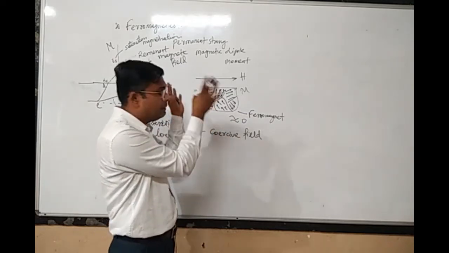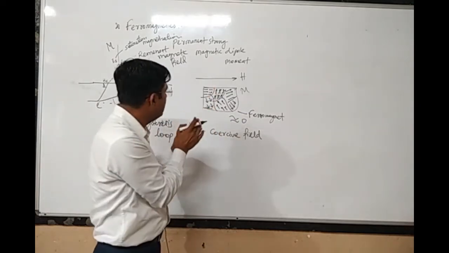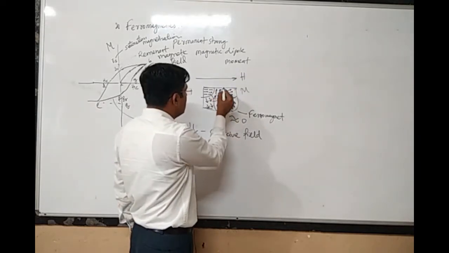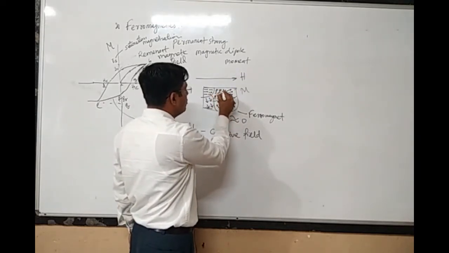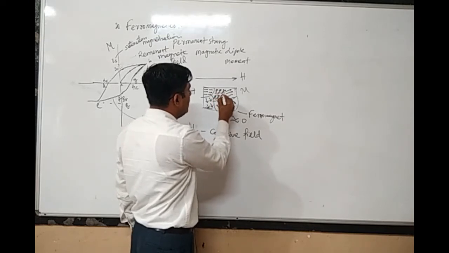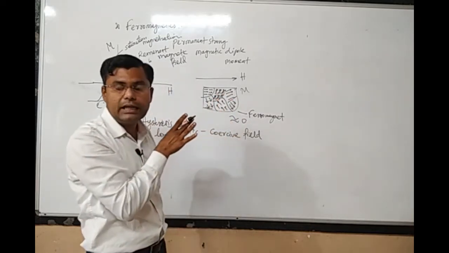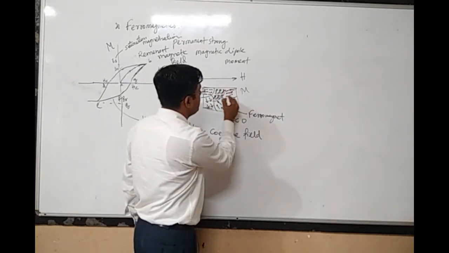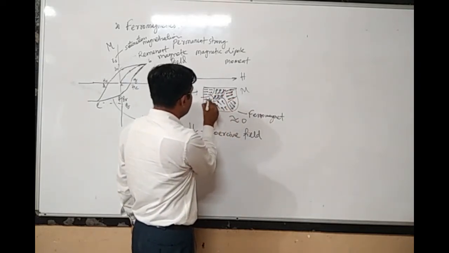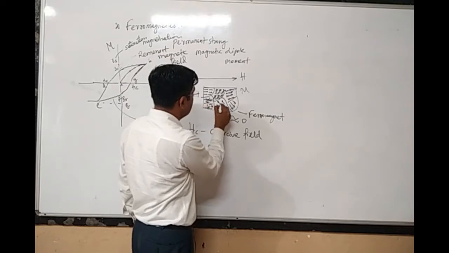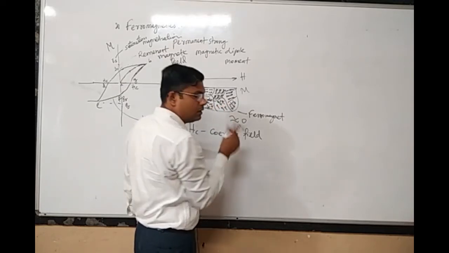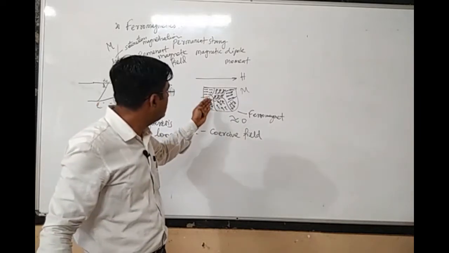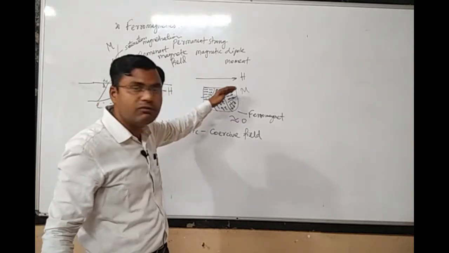But when you apply the external magnetic field, depending on its intensity, the magnetic moments inside the domains try to align themselves with the direction of the external magnetic field. So this would be rotating, this would be rotating, and every magnetic moment inside the domains will try to align with the external field.